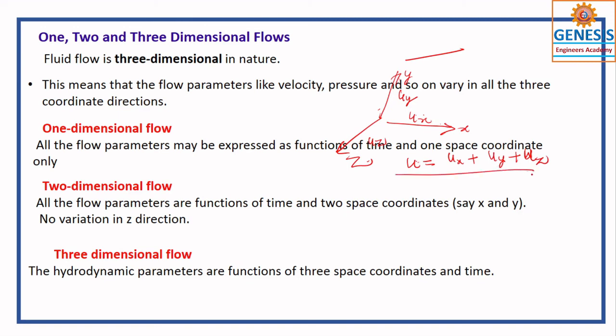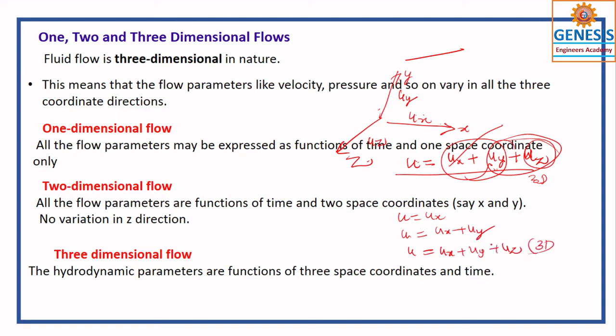So this is 3D. If you omit one, that is 2D. If you omit both of these two, this is 1D. So in 1D, u is equal to ux. In 2D, u is equal to ux plus uy. In 3D, this is equal to ux plus uy plus uz. You got my point?